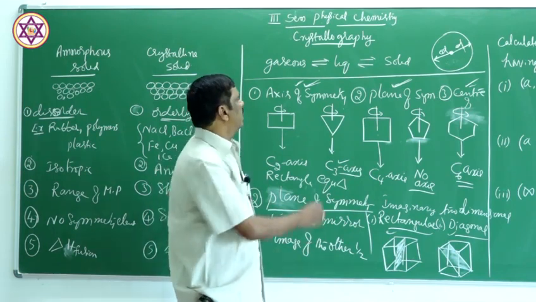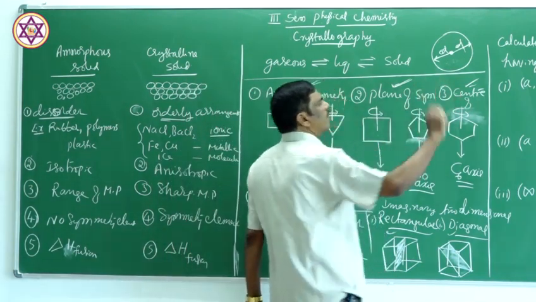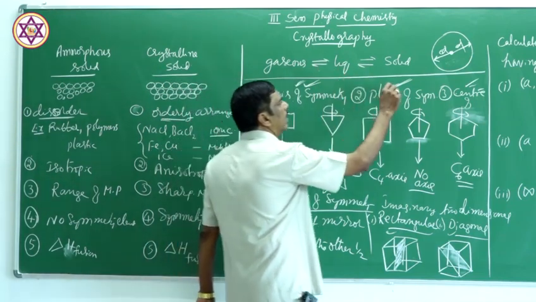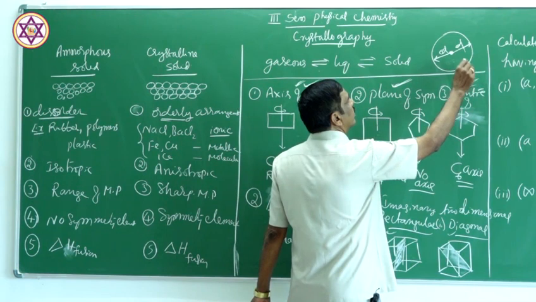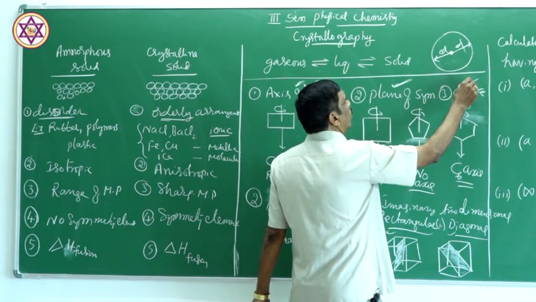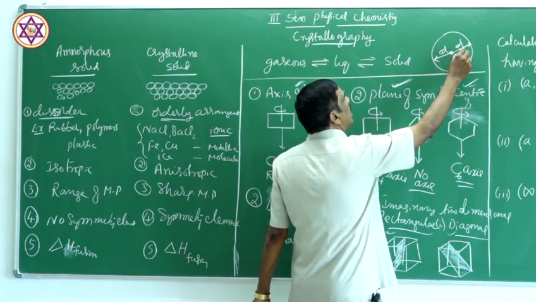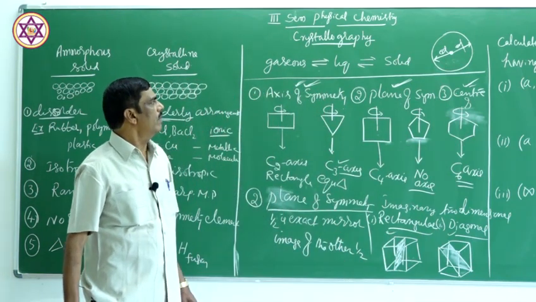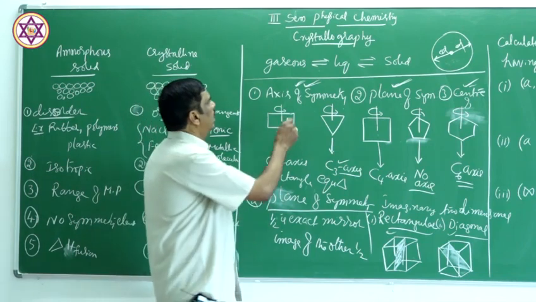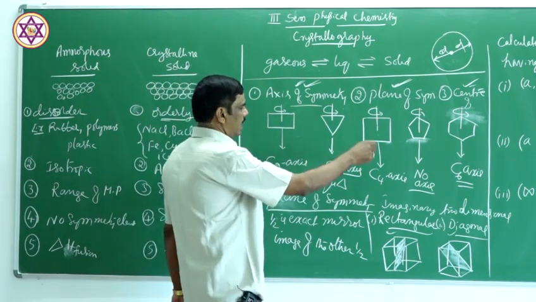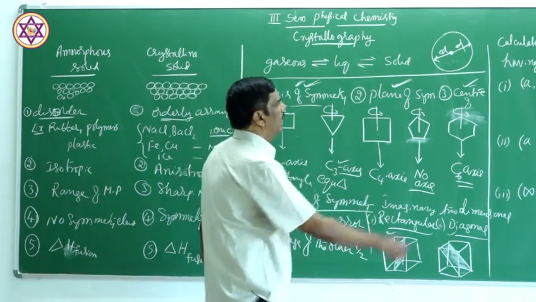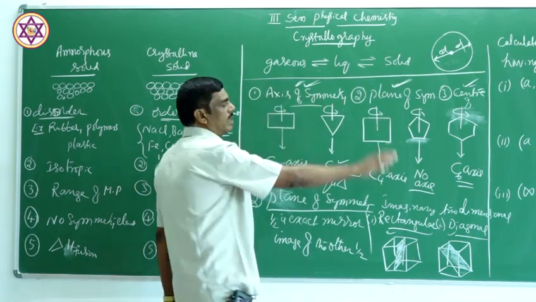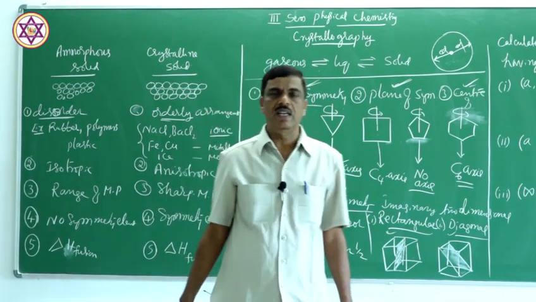Therefore, only three types of symmetry elements are there in any crystal: axis of symmetry, plane of symmetry and center of symmetry. There are several axes of symmetry as I told you earlier, two types of planes of symmetry, and only one center of symmetry. This is about symmetry elements in a crystal.